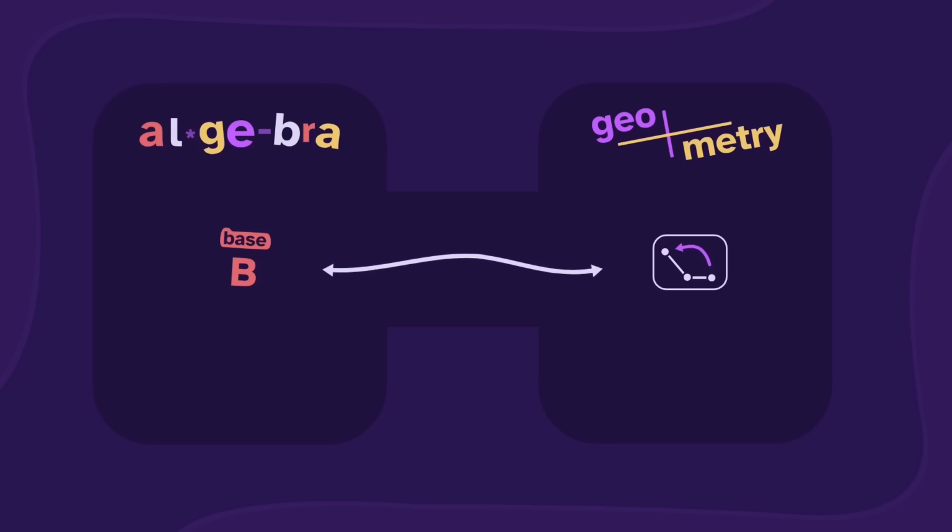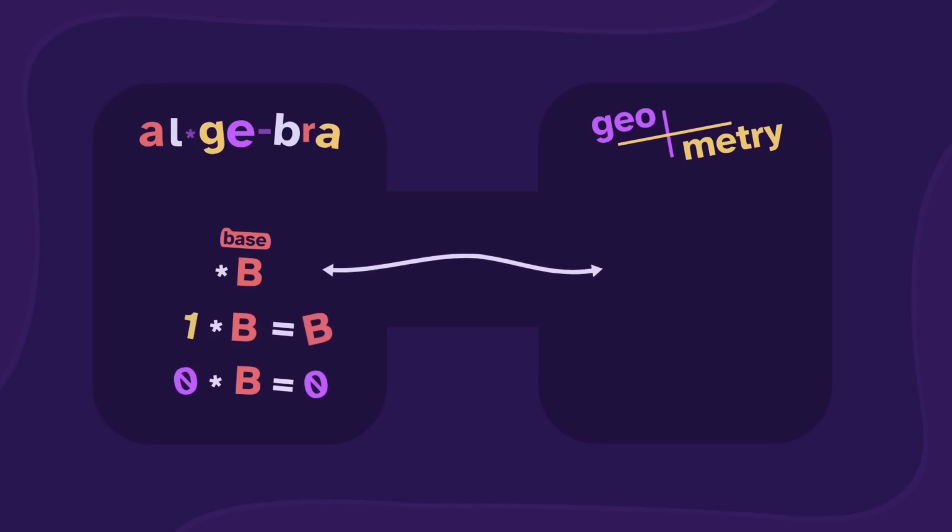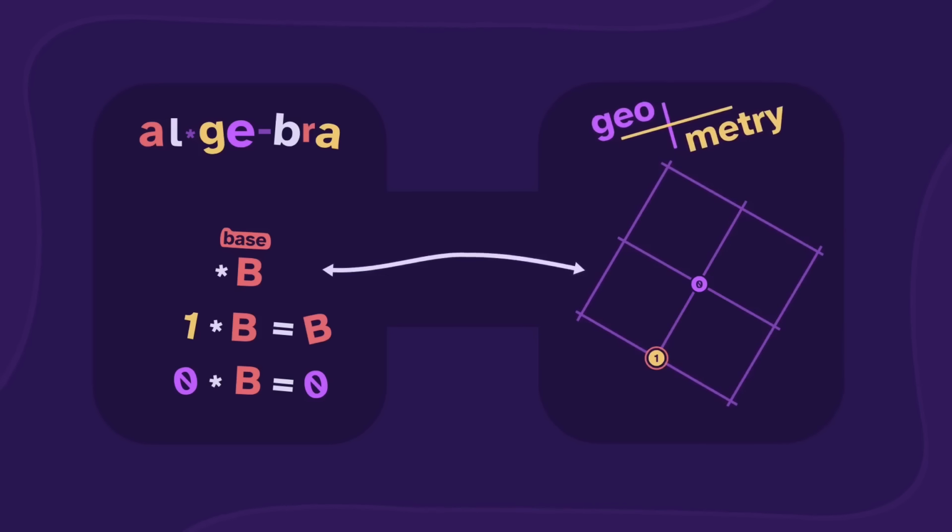On the algebra side, we multiply by the base. 0 times the base should be 0, and 1 times the base should be the base. Geometrically, we want a transformation that will fix 0 and move 1 to the base. To do this, we can rotate the grid until they line up, and then stretch the grid until they match.